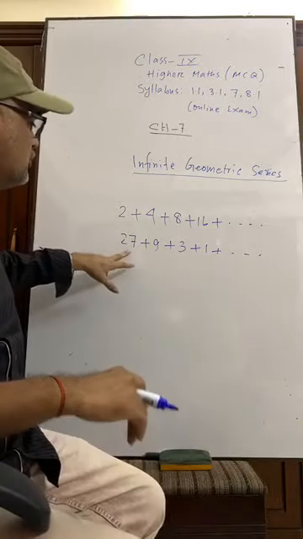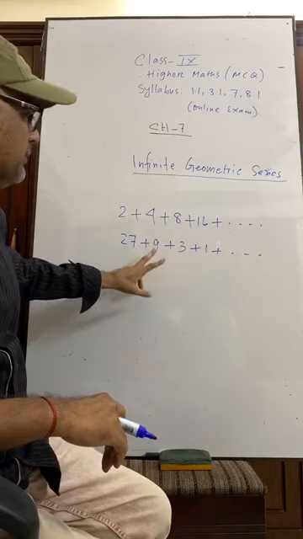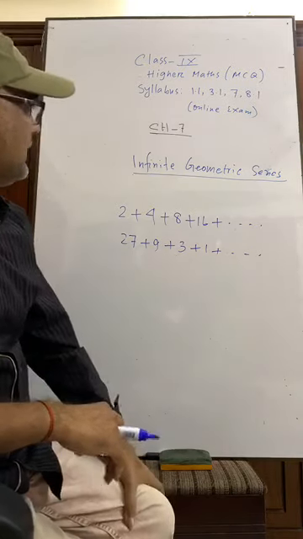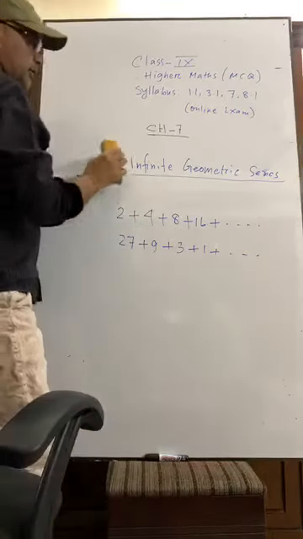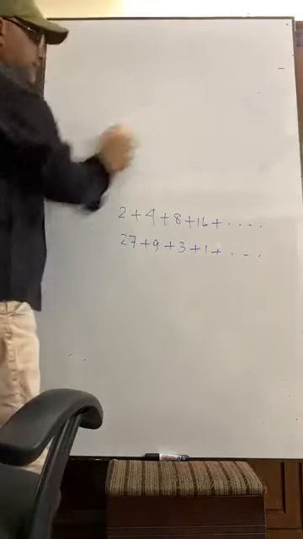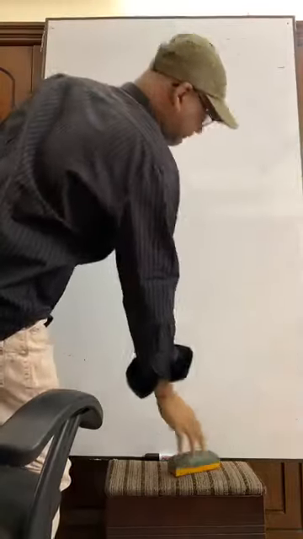If we multiply this 27 by 1 by 3, then we will get 9. If we multiply 9 by 1 by 3, we will get 3 in this way. Okay. Today, we will discuss about sum up to infinity.